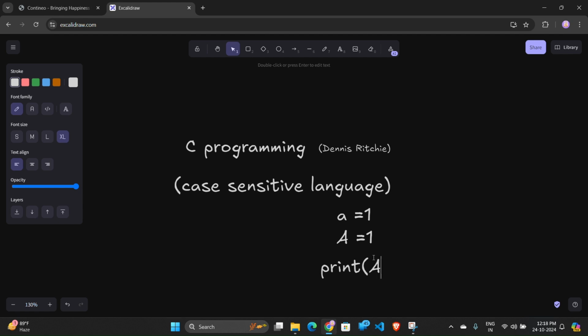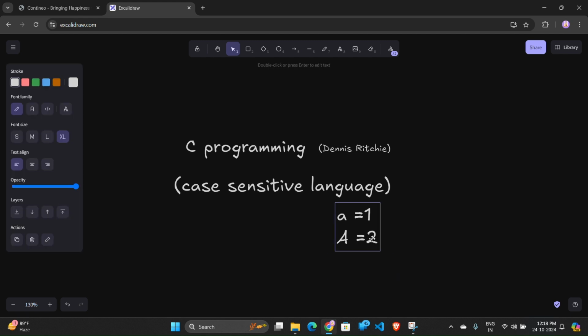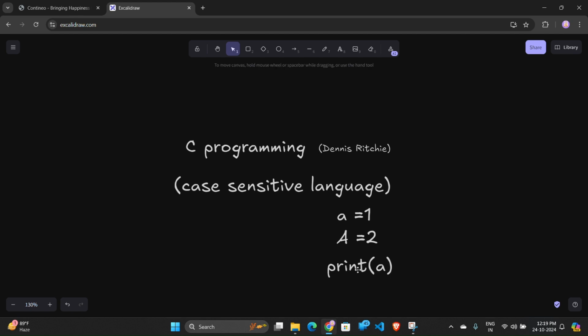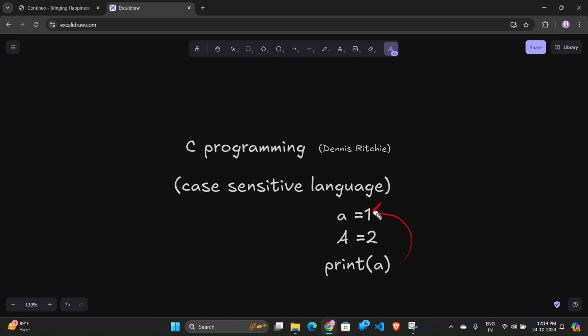If I write print A, with another value like 2 for capital A, it will print the value 2, because I have written capital A. If instead I write small a, then it will give the output 1. So if I write capital A, it will give 2, and if I write small a, it will give 1.